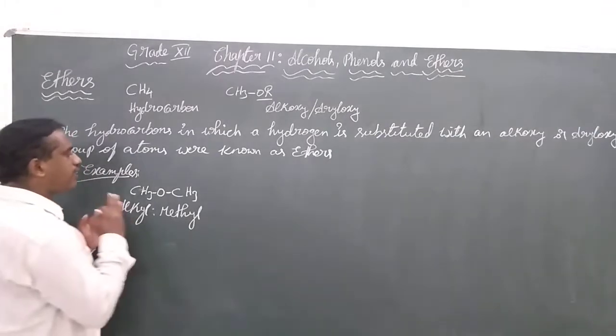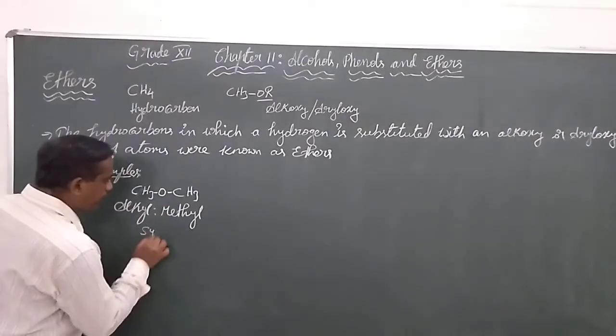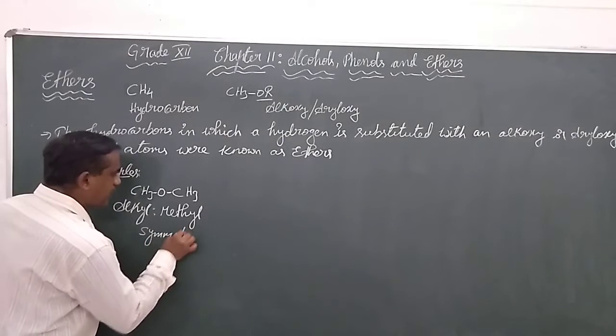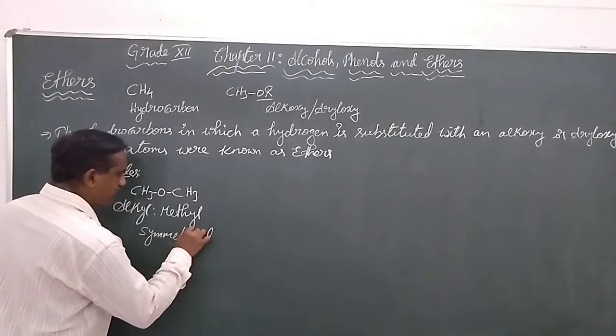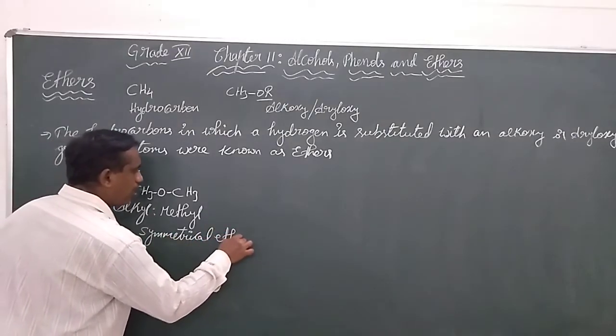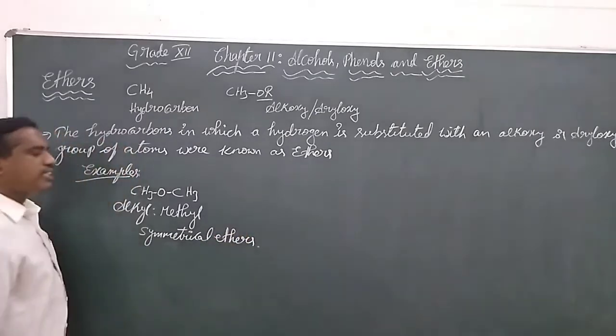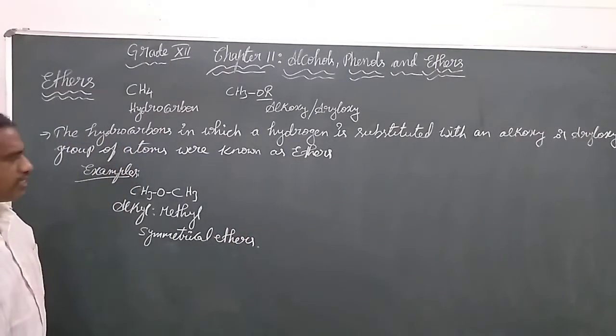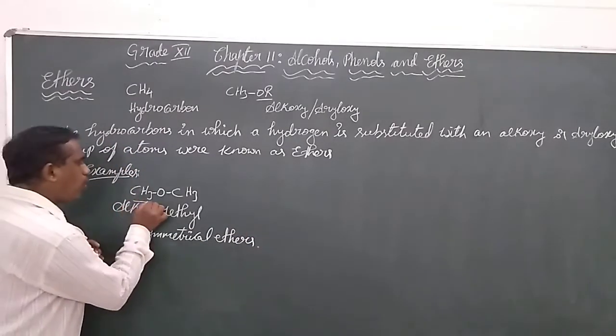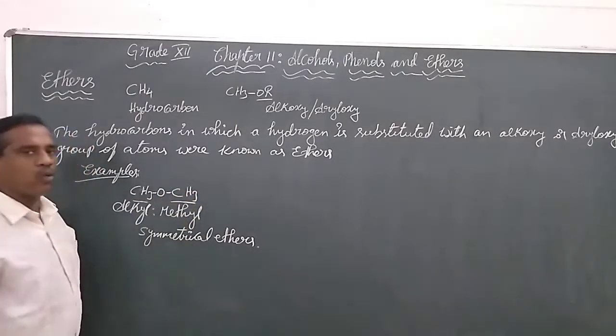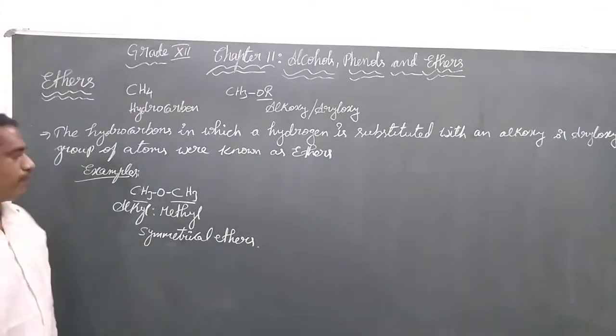In this case, we call this type of ether a symmetrical ether, in which both the alkyl groups are of a similar kind.